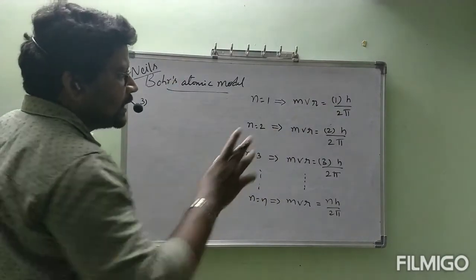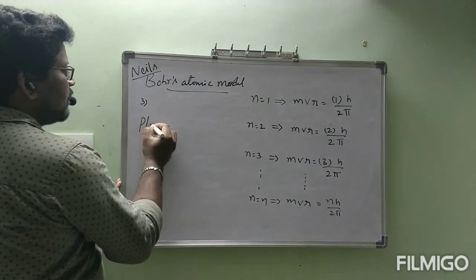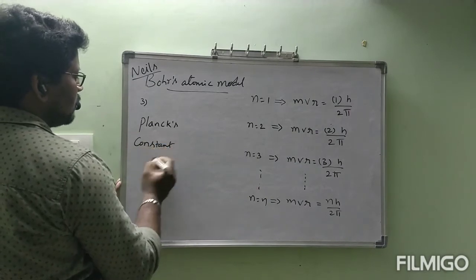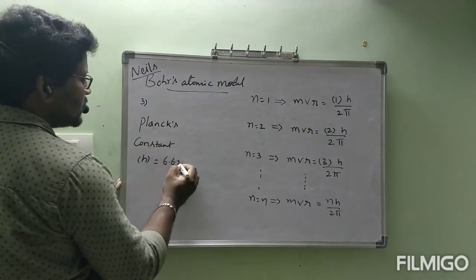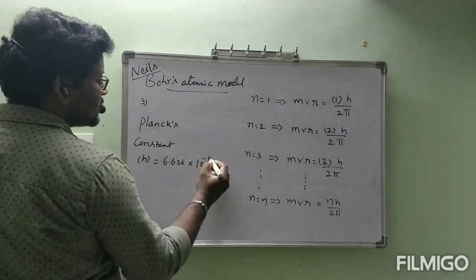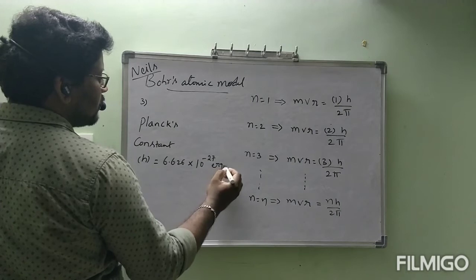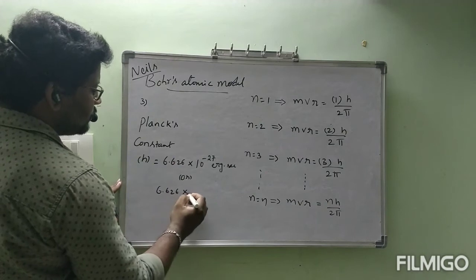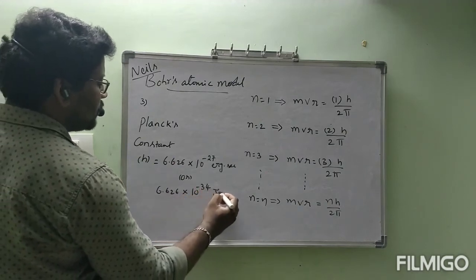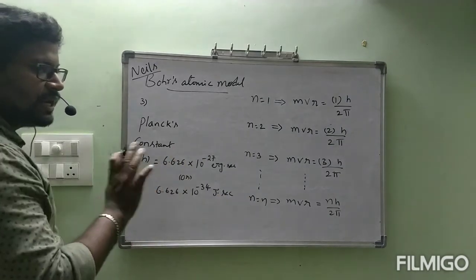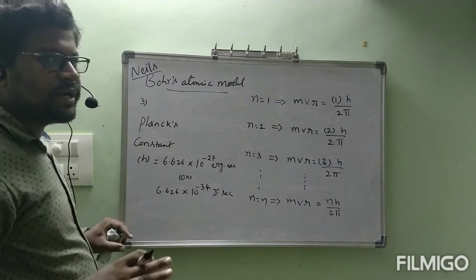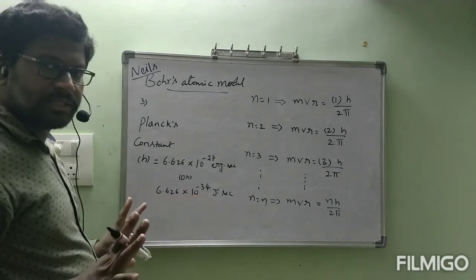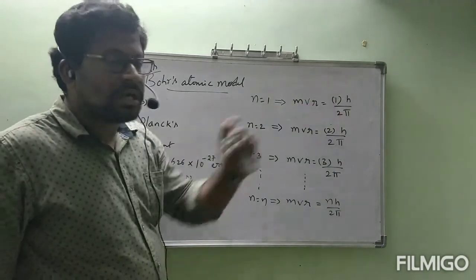H is a constant which is called Planck's constant, 6.626 into 10 power minus 27 erg second, or 6.626 into 10 power minus 34 joule second. This is constant, never be changed. In ergs it will be like this, in joules it will be like this. H is constant.